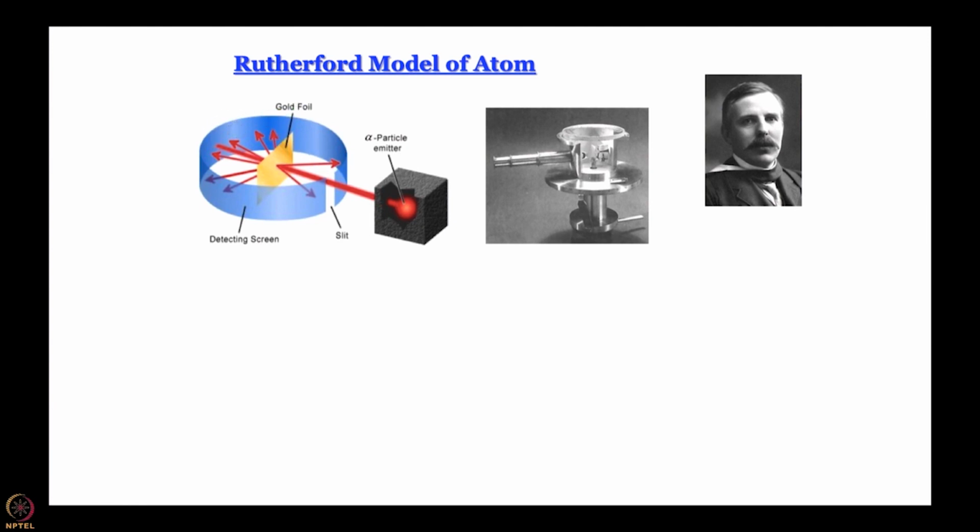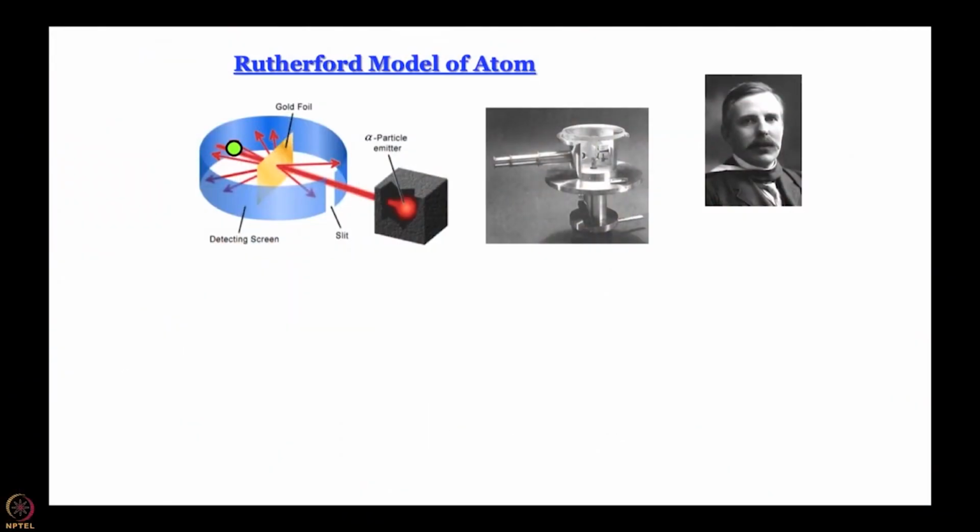Now, while doing this experiment, the idea was that a gold foil is something that is very thin. So, if you shoot alpha particles that are highly energetic at the gold foil, then everything is expected to go through. So, Marsden's job was essentially to place a photographic plate, as is shown in this cartoon.